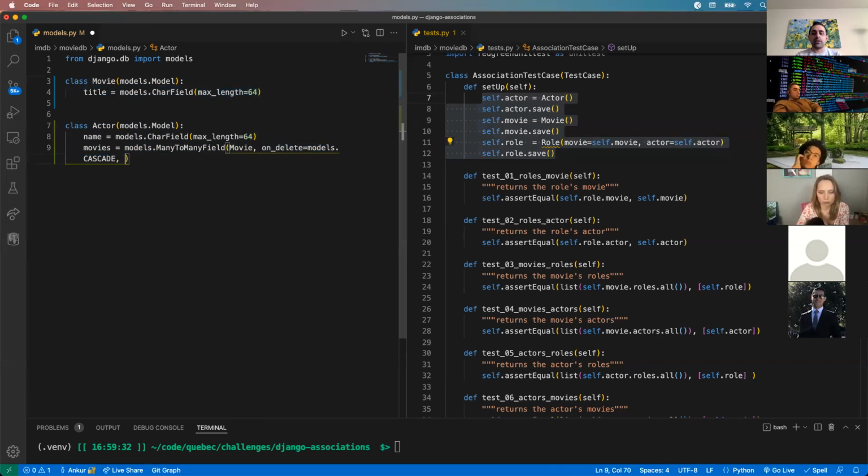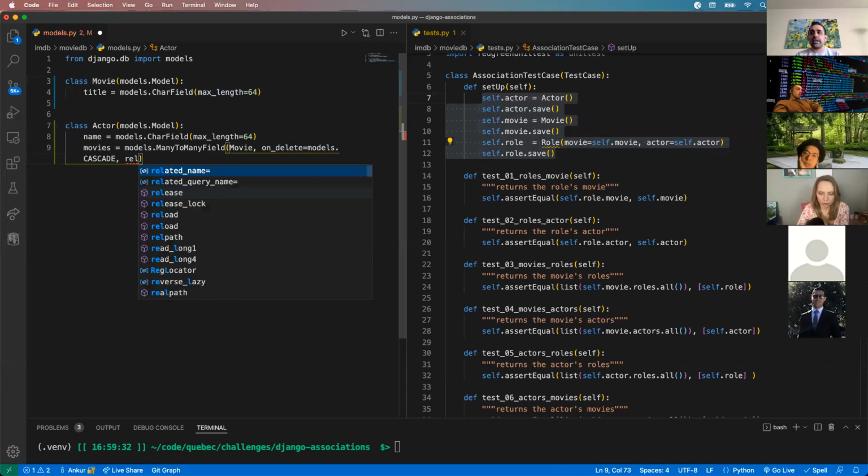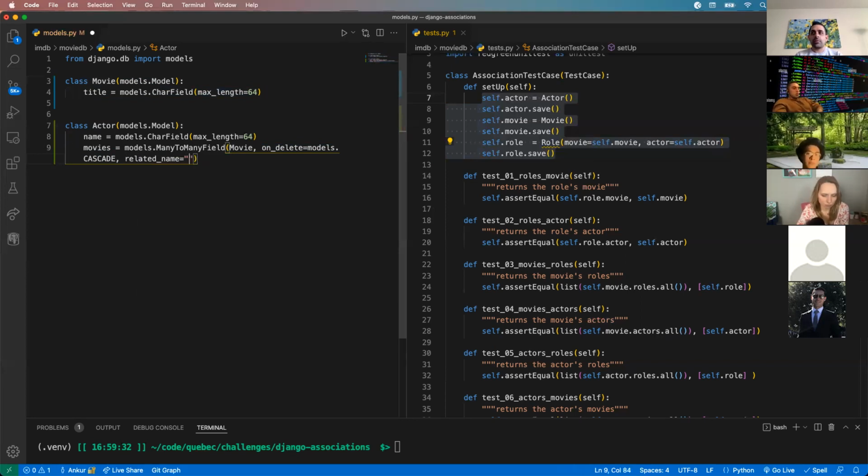All right, so we have cascade. The important thing here is related name. Related name is optional in theory, but required for this challenge, and I'm going to talk about why. So the related name, and this definitely tripped up some students and definitely trips me up sometimes. Related name, I'm just going to put a note here, is how the opposite side refers to this, so related name is for the opposite side of the relationship.